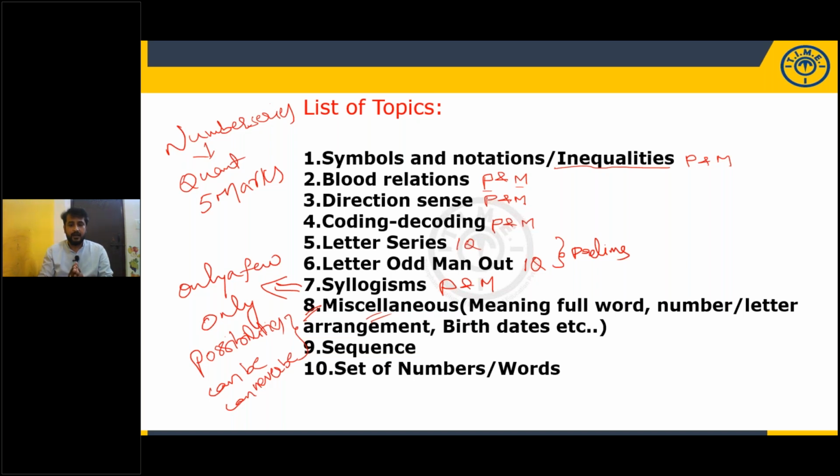Other miscellaneous questions are number arrangement and letter arrangement. They will give you one number and mention that each odd number is increased by 1 and each even number is decreased by 2, and ask how many digits are repeated twice, how many are not repeated twice. Then the numbers are arranged in ascending order, and which is second from the left, or what is the sum of the numbers which are second from the left and third from the right? All these kinds of questions come under miscellaneous.